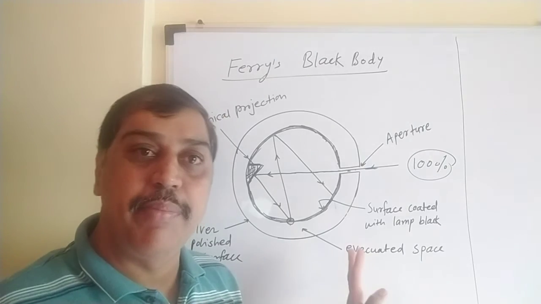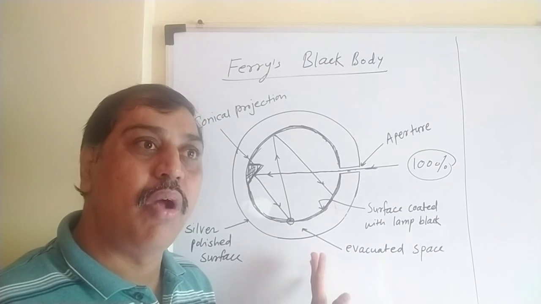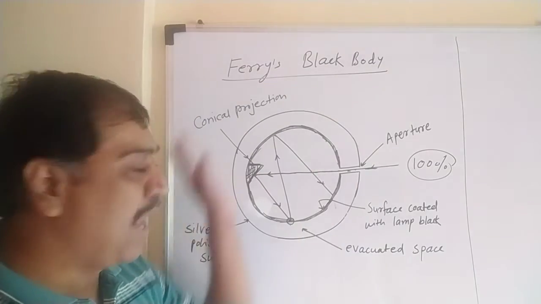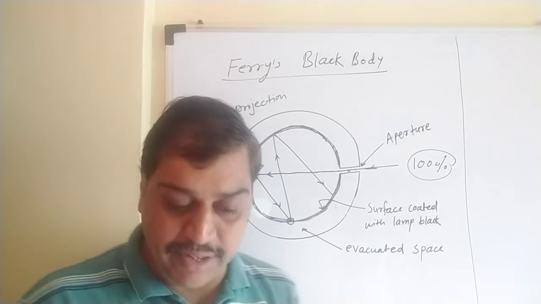Most of the time in examinations they ask the question: draw Ferry's black body with nomenclature. So you should draw it properly and give the names like this. Okay, so this is nothing but Ferry's black body.